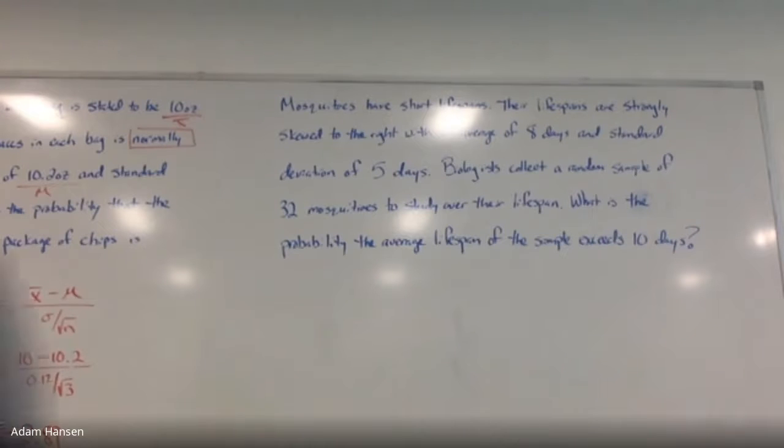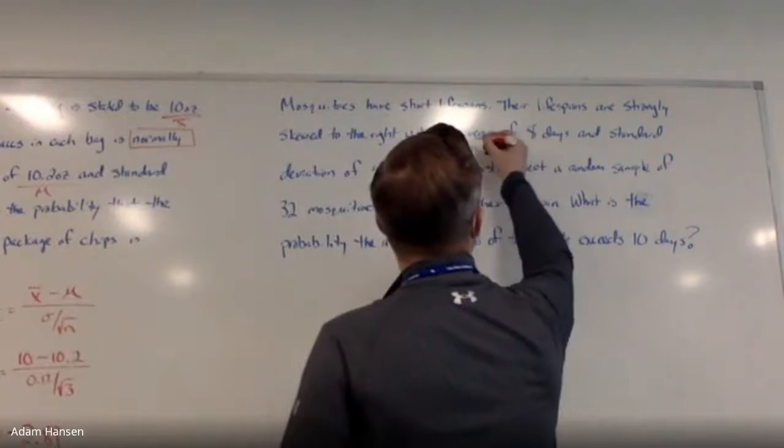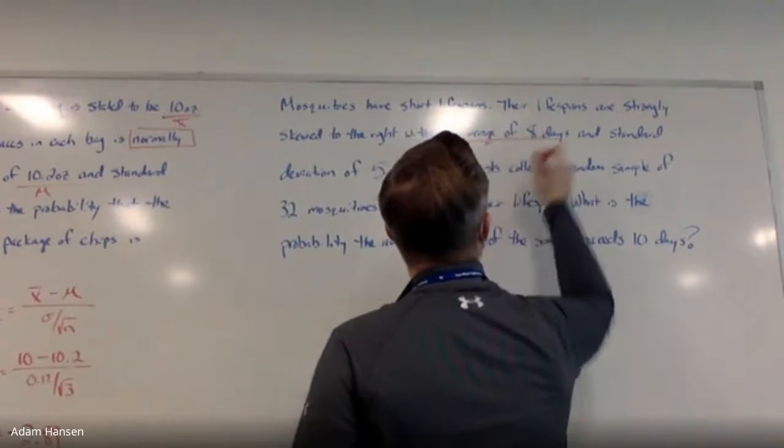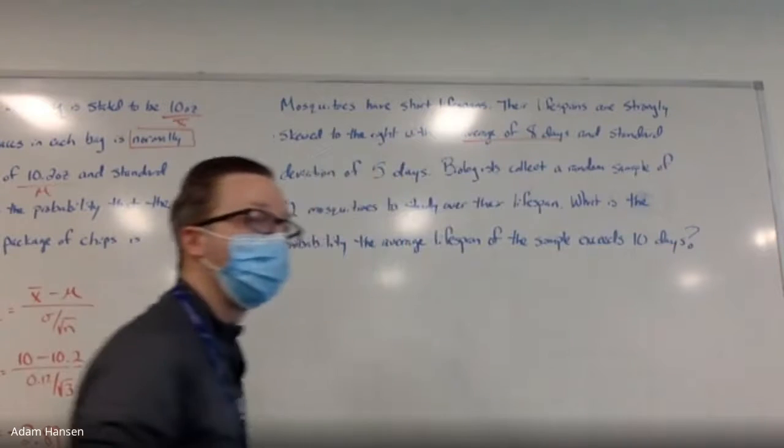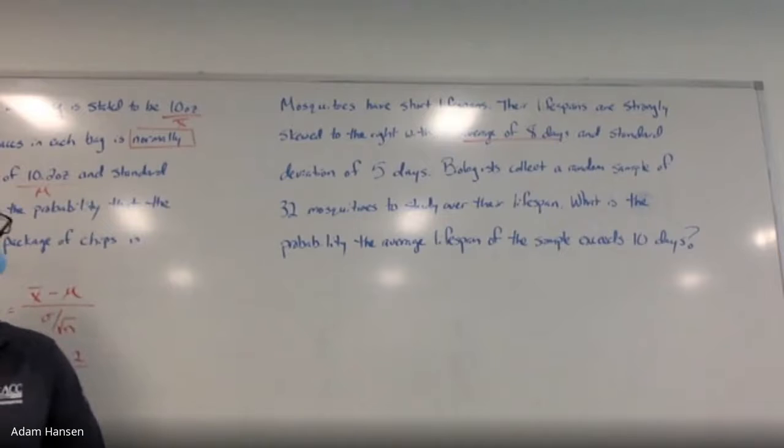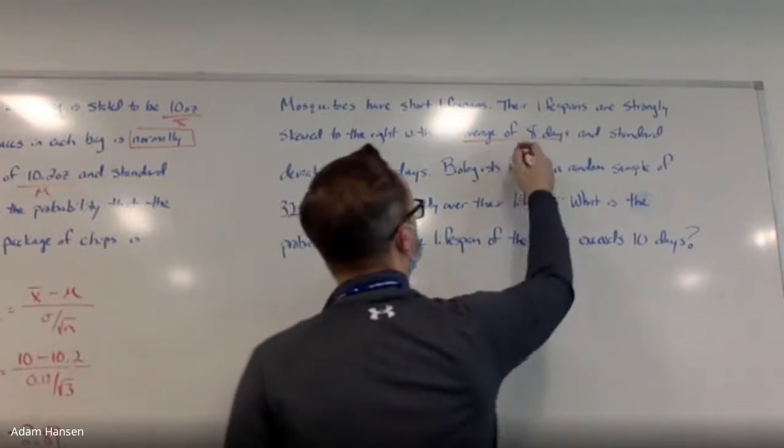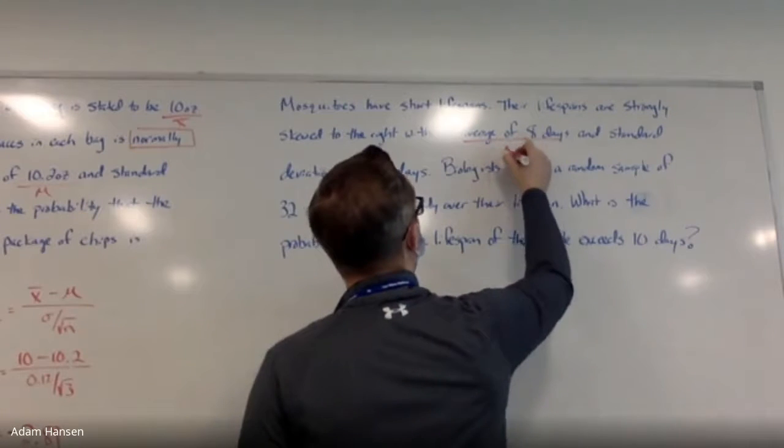This 8-day average, is that the sample mean or the population mean? Population, why? Is that all mosquitoes or the mosquitoes they took a sample of? All of them, right? Population is everything. So overall, mosquitoes should last 8 days. So there's mu.